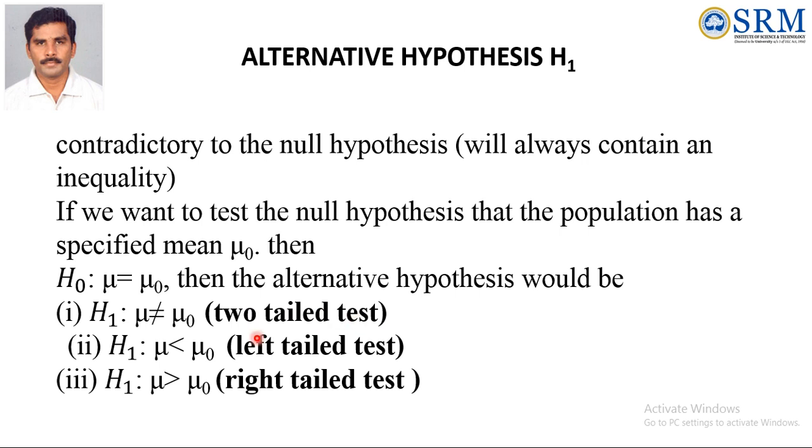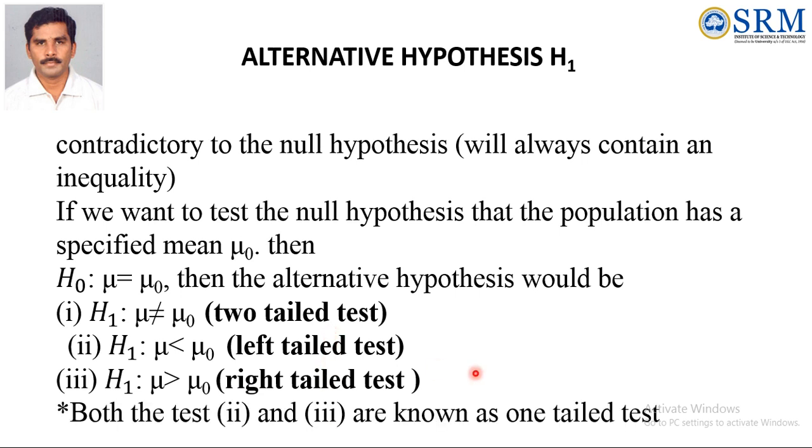Mu less than mu naught is left tail test, mu greater than mu naught is right tail test. This left tail test and right tail test are also known as one tail test. Both test 2 and test 3 are known as one tailed test. So you have to remember only two tests, one is two tail test, one more is one tail test.